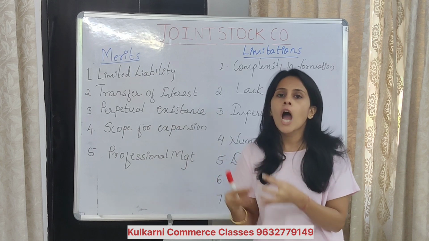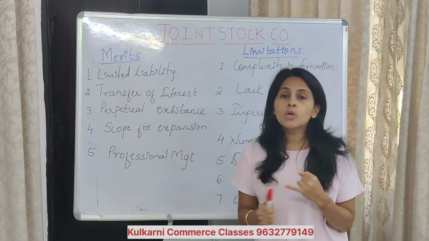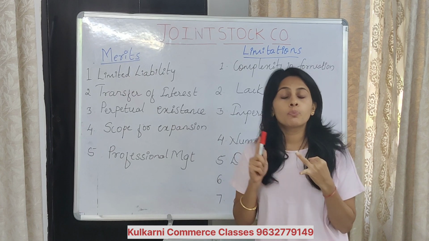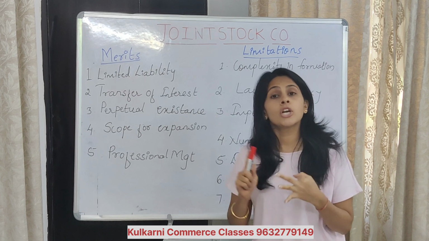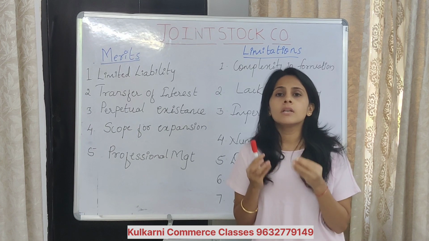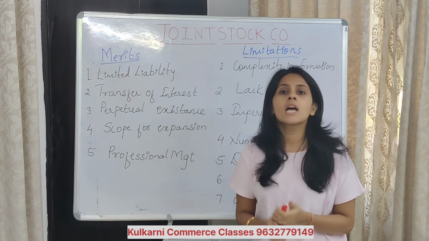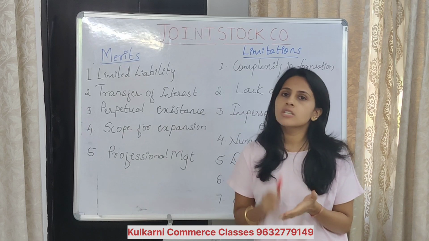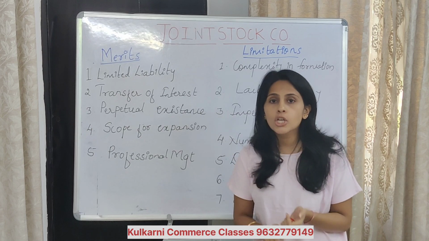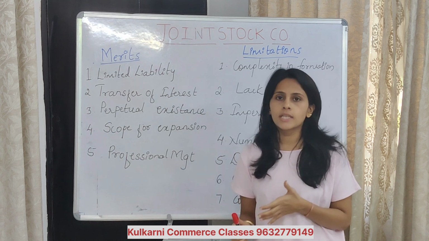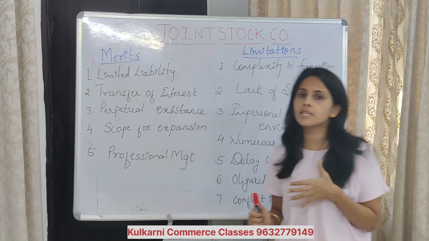You have to prepare documents like the articles of association, the prospectus, the memorandum of association, and registration is compulsory. You have to register your company under the Companies Act 2013, as well as the Companies Act 1956.